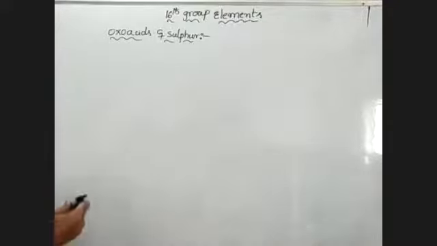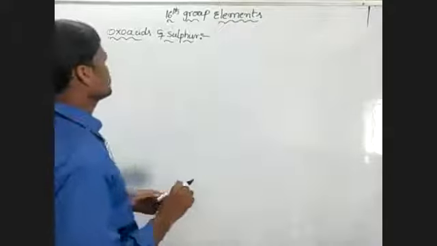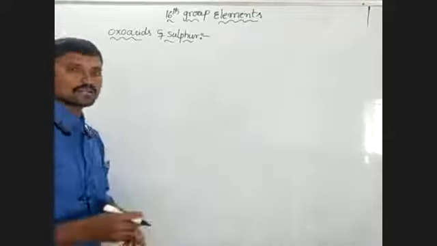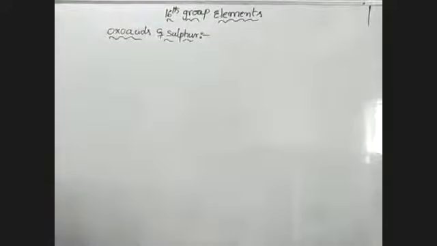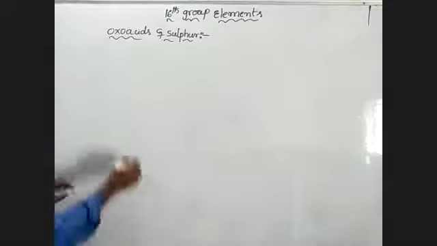There are so many reasons for acidic nature. From sulfur to tellurium, the availability of d orbitals is also a reason. So the oxoacids of sulfur are classified into 4 types.